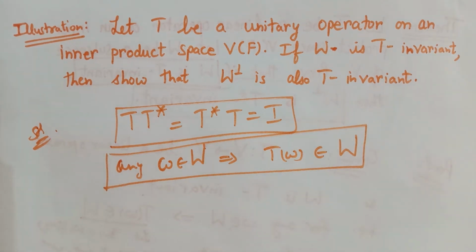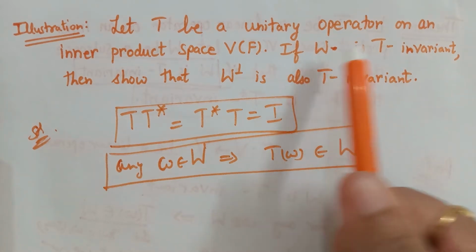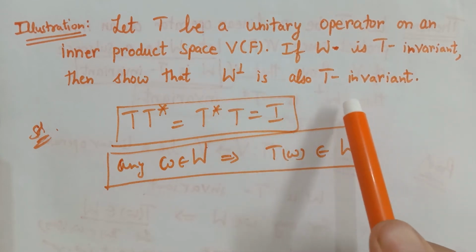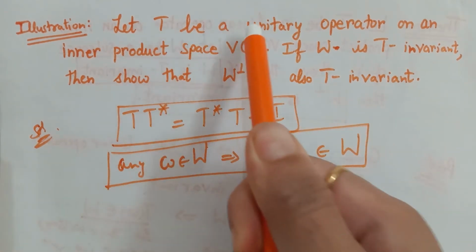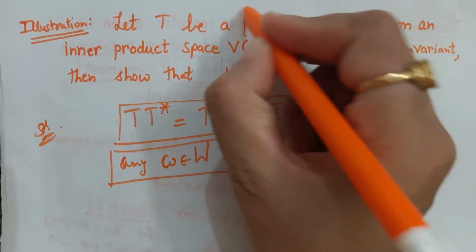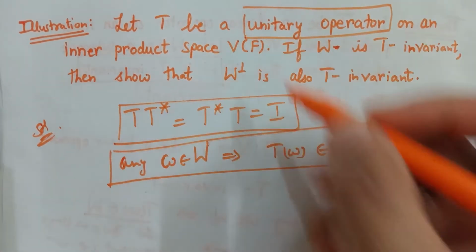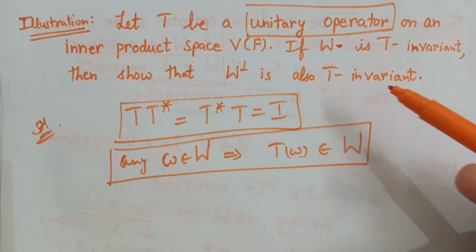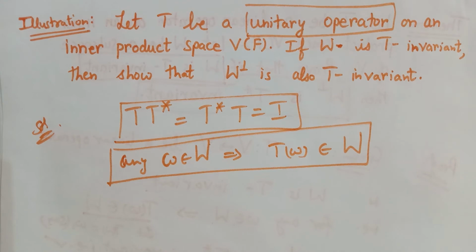In the theorem, we had a linear operator, and when T is a linear operator, then if W is T invariant, its orthogonal complement was T star invariant. But if T is a unitary operator, then if W is T invariant, its orthogonal complement is also T invariant. That means if W is invariant under T, then its orthogonal complement will also be invariant under T.